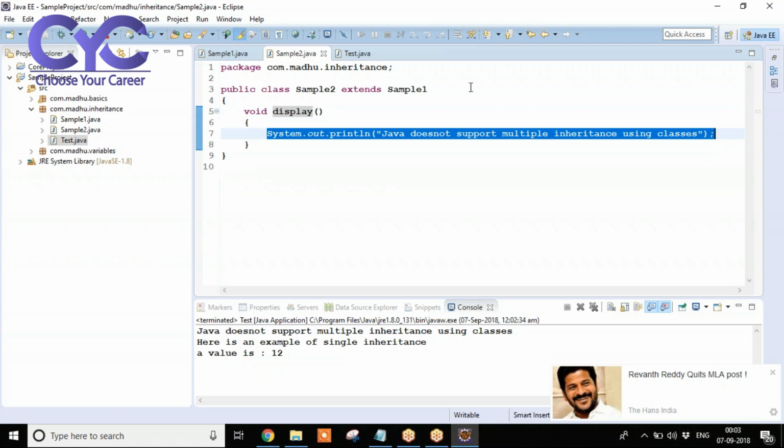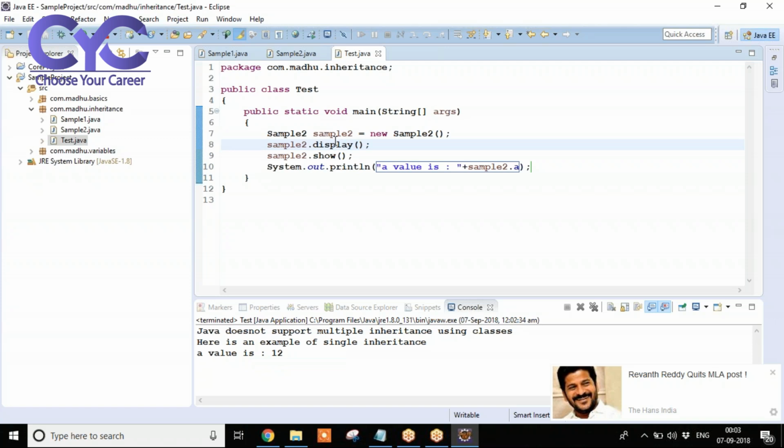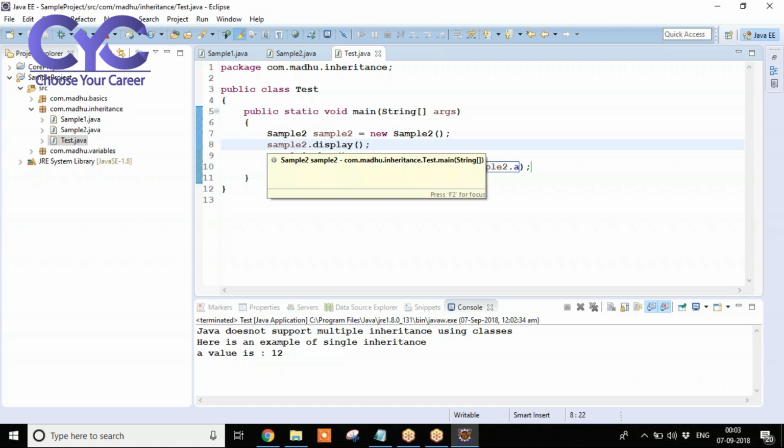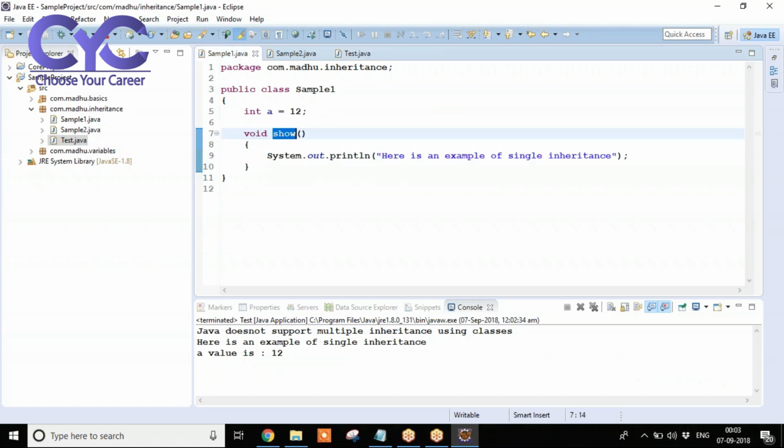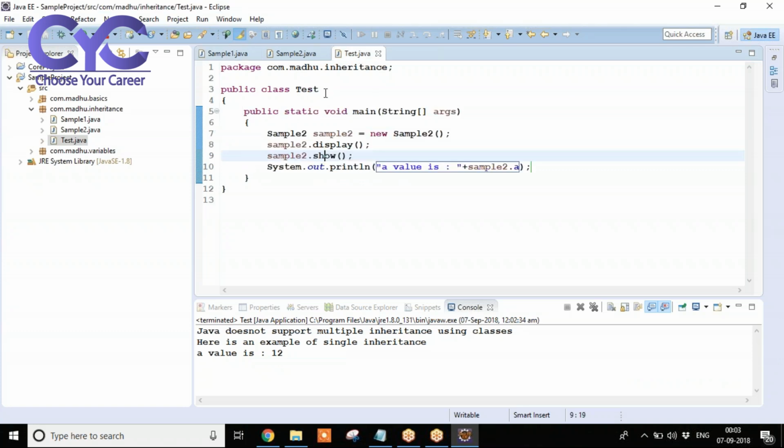Clear? Similarly, line by line again, it goes to the show method. First it checks in sample 2, it is not there, but we are inheriting, right? Automatically it goes to the superclass and it is going to get the output. See here, automatically it goes to the sample 1 class. Similarly, this one also sample2 dot here. This is an example of single inheritance. For the purpose of main method, I am creating one separate class here. Don't get confused. So you need to practice like this only in an easy way.